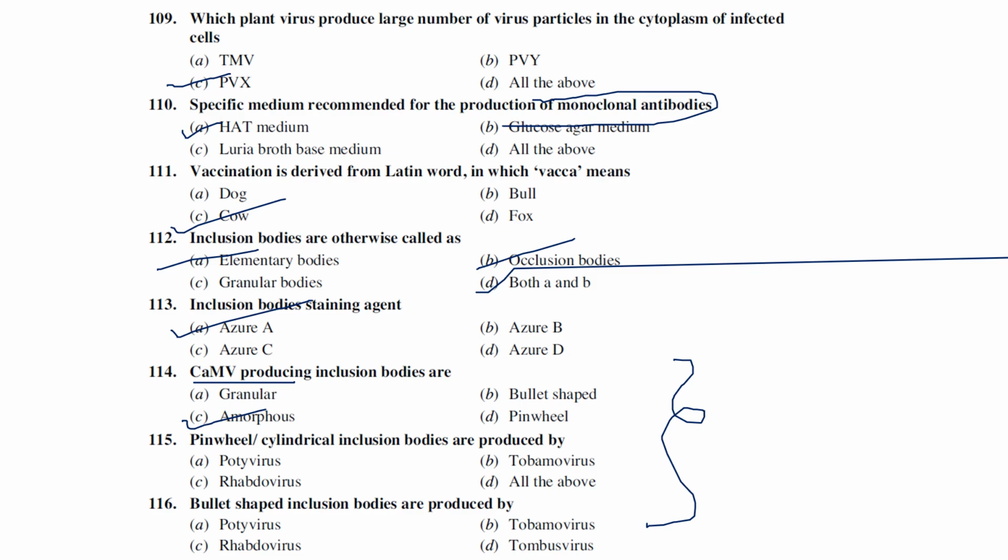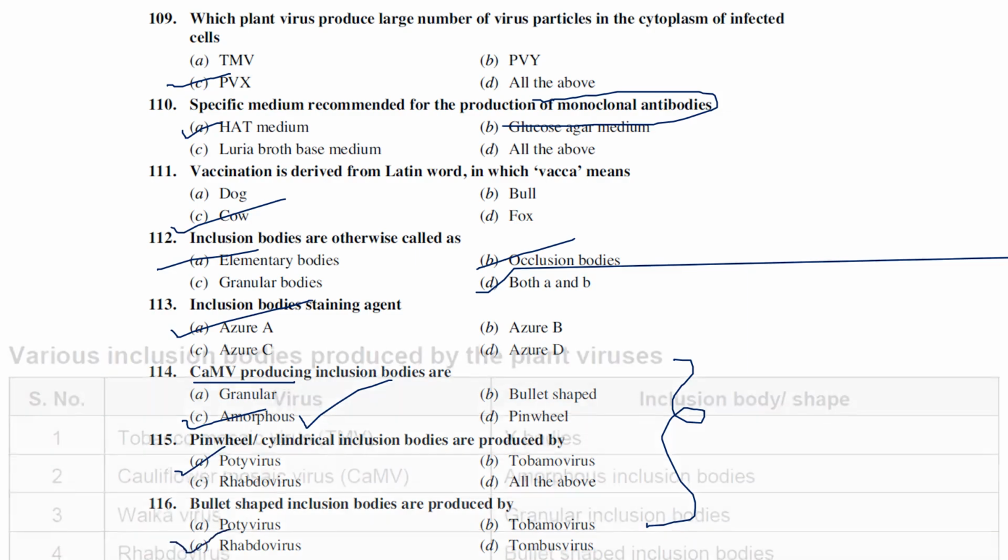Cauliflower mosaic virus produces amorphous inclusion bodies, whereas pinwheel or cylindrical inclusion bodies are produced by Potyvirus, whereas bullet shaped inclusion bodies are produced by rhabdovirus. So I will show a couple of other things.